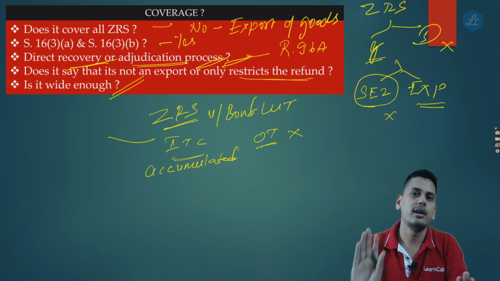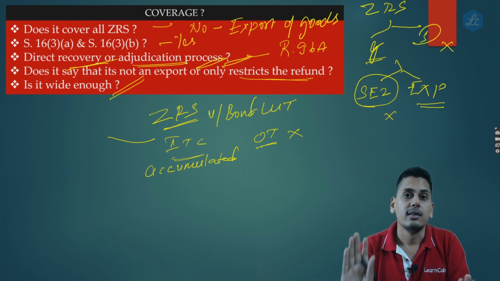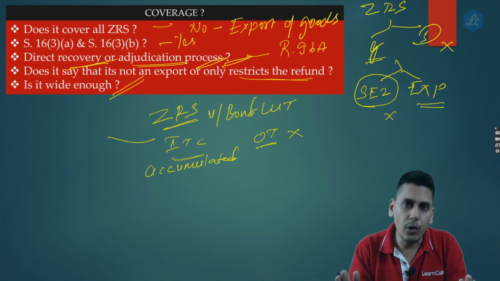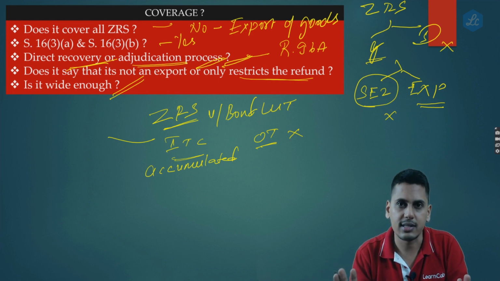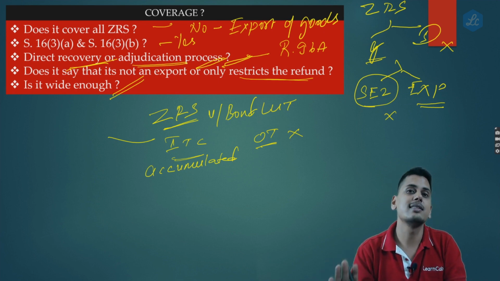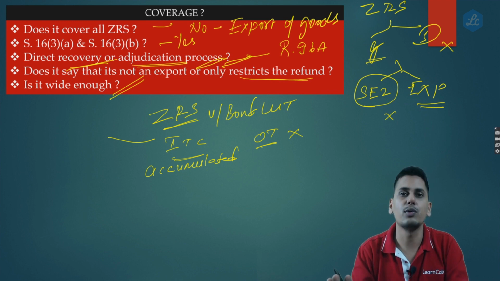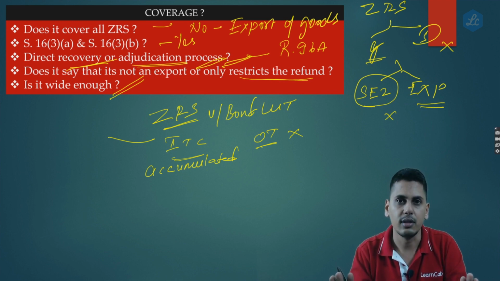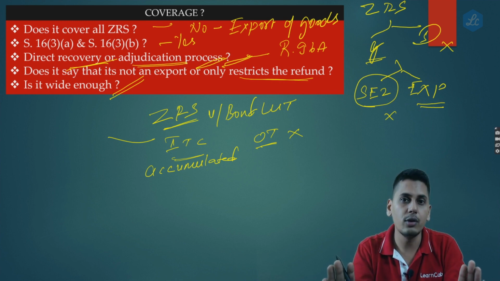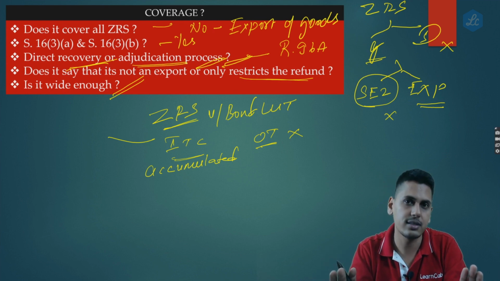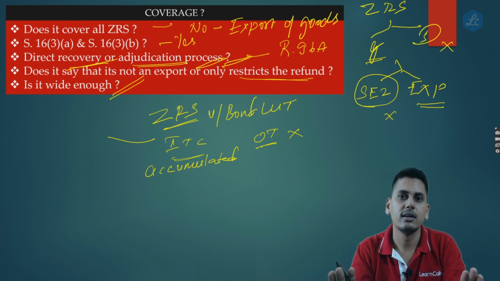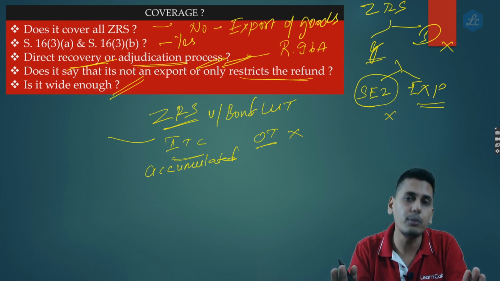Yes. Take this person. This person is not a pure exporter. He is an exporter as well as he has got domestic supplies. Now friends, he makes a zero rated supply of goods. He makes an export of goods under bond LUT, doesn't pay any output tax. On his inward side, he might have some input tax credit. Yes. Can he take that? Yes. Is it mandatory for him to apply for a refund?